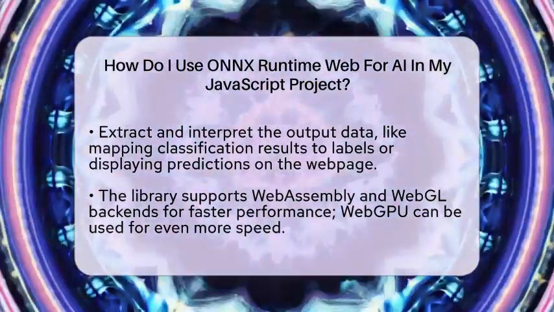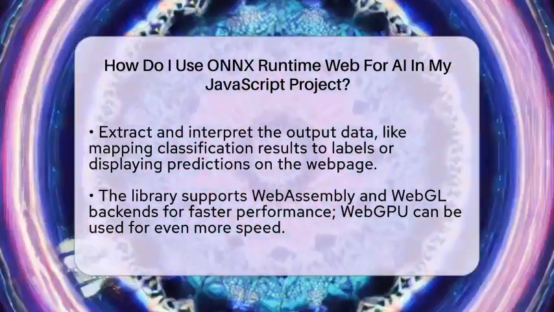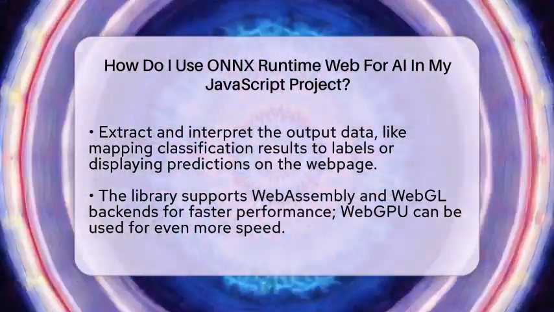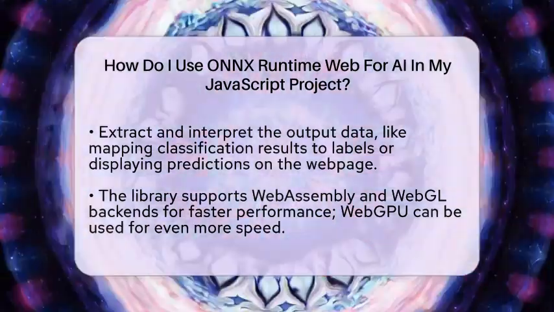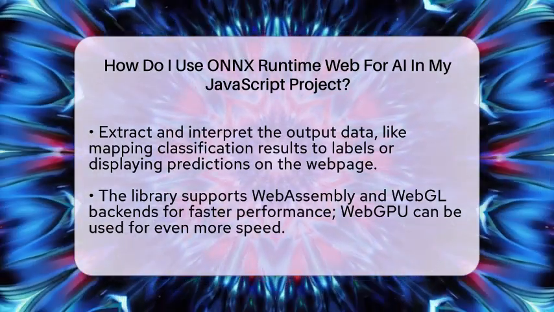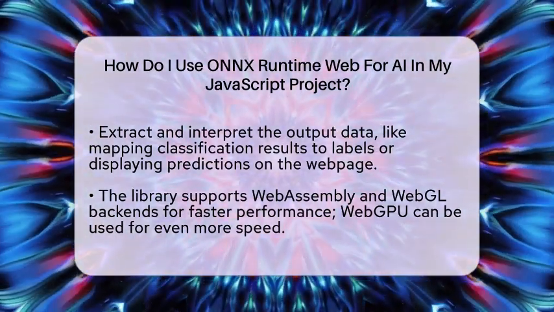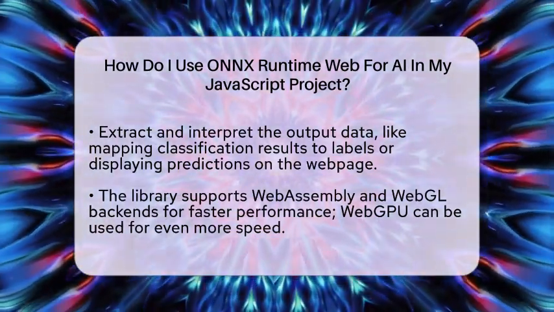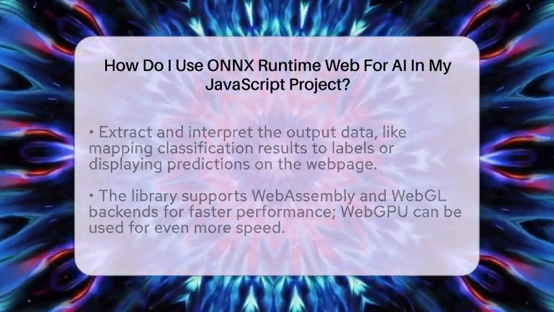Performance is important, so ONNX Runtime Web supports WebAssembly and WebGL backends. These help your models run faster in the browser. If you want even more speed, you can look into WebGPU or WebNN, Web Neural Network acceleration, by importing specialized versions of the library. You can use ONNX Runtime Web with any JavaScript framework, whether it's React, Vue, or just plain JavaScript. It's easy to integrate with HTML elements, so you can create buttons or input fields that trigger AI predictions in real time.